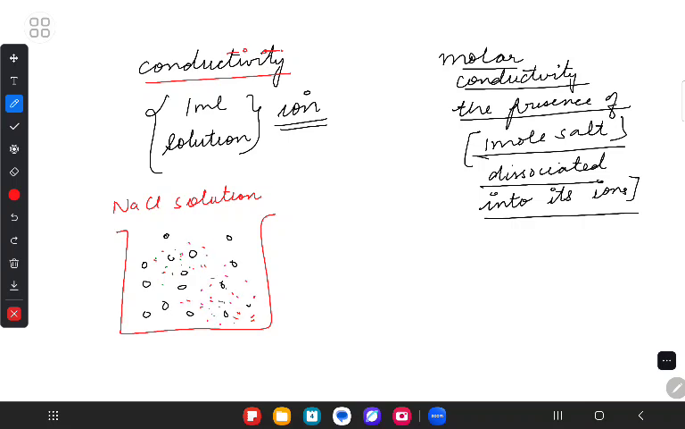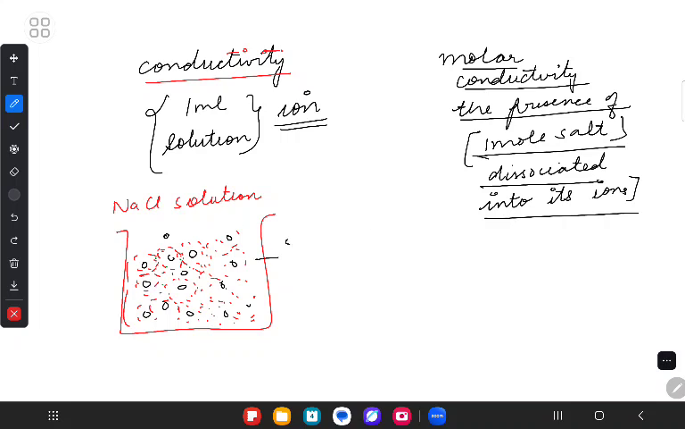When salt goes into the spaces between the water molecules, what does that mean? It gets dissociated. So that means the volume is not rising.